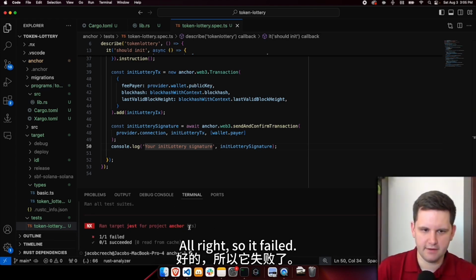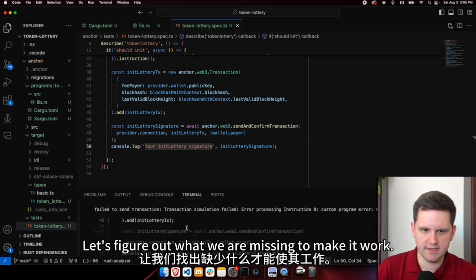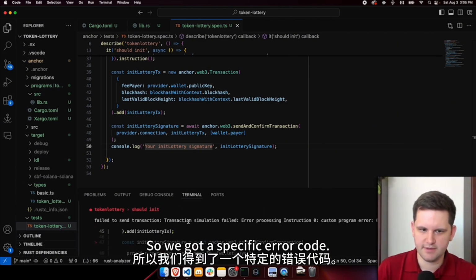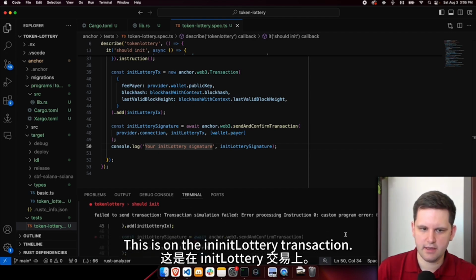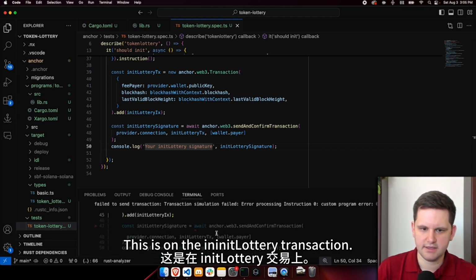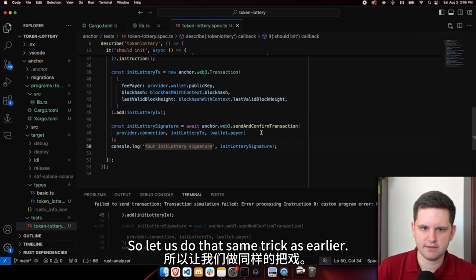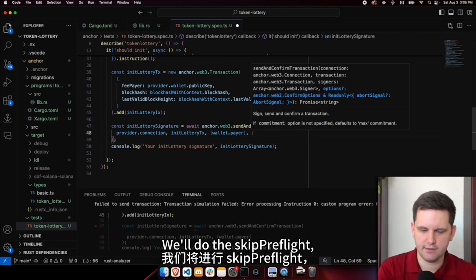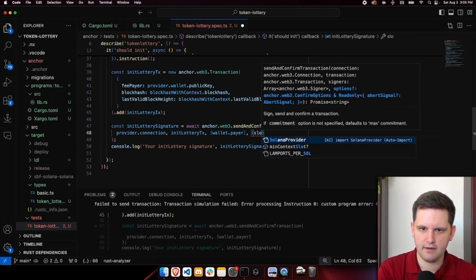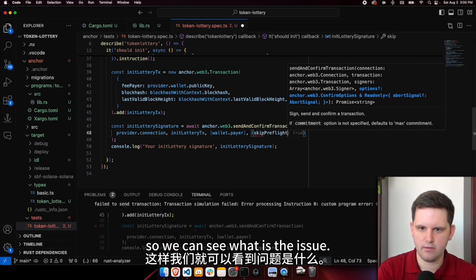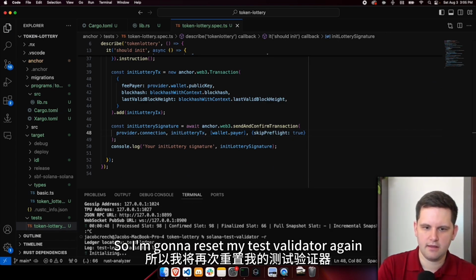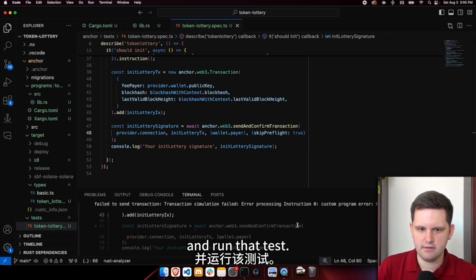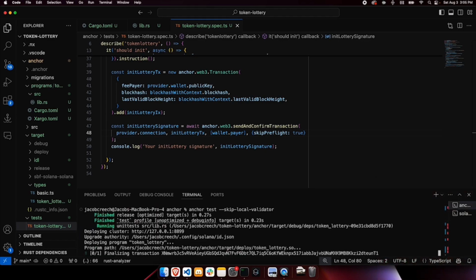All right, so it failed. Let's figure out what we were missing to make it work. So we got a specific error code. This is on the init lottery transaction. So let us do that same trick as earlier. We'll do the skip pre-flight so we can see what is the issue. So I'm going to reset my test validator again and run that test.